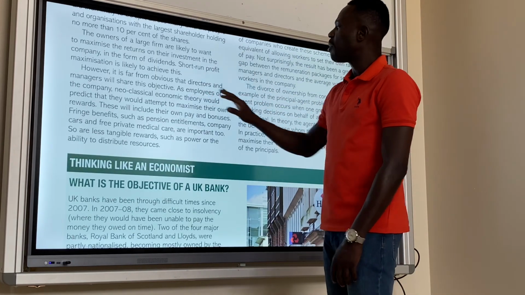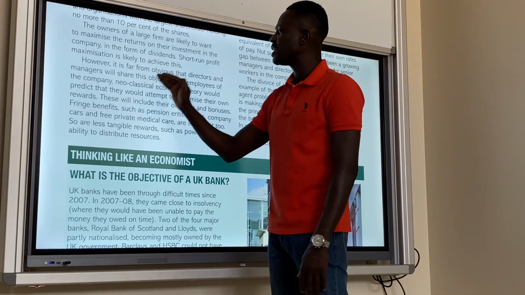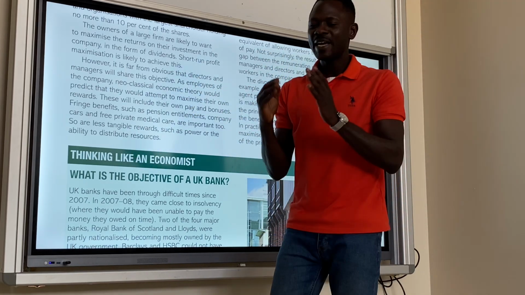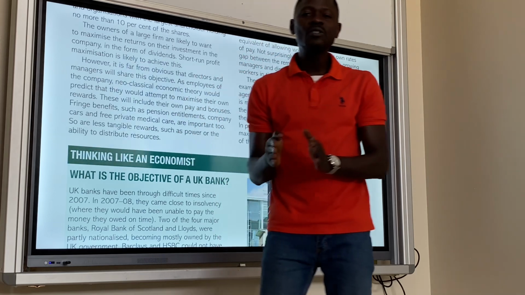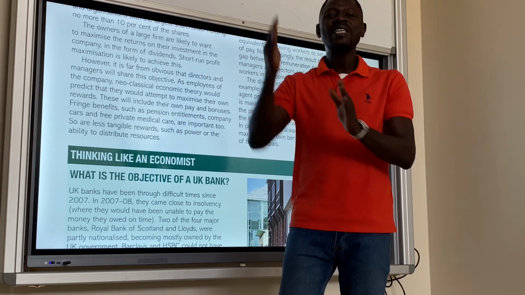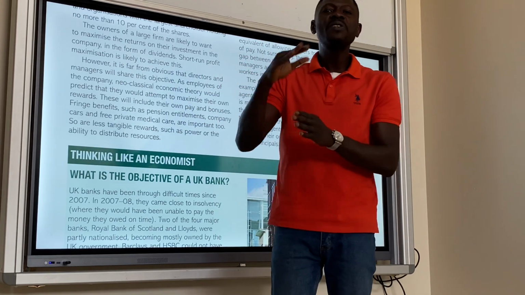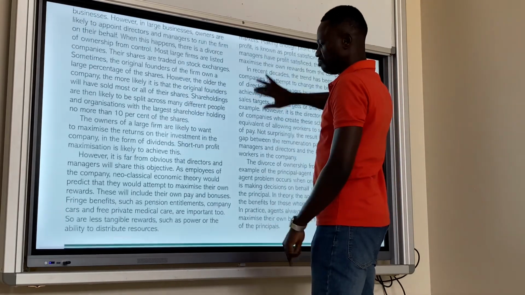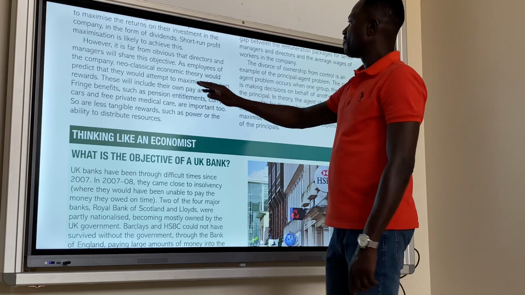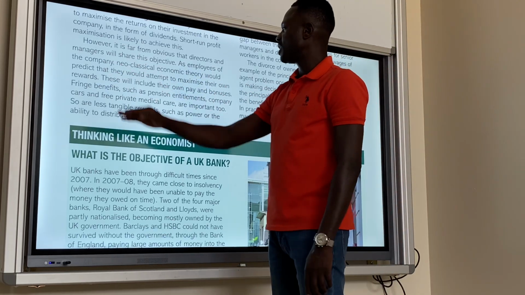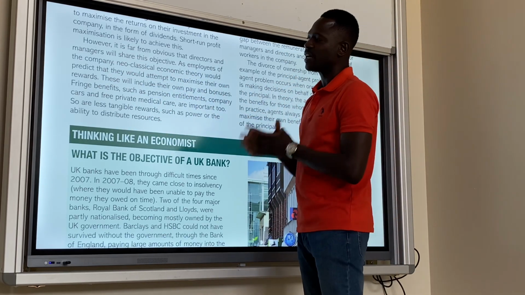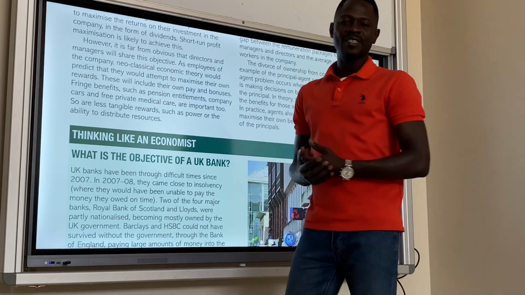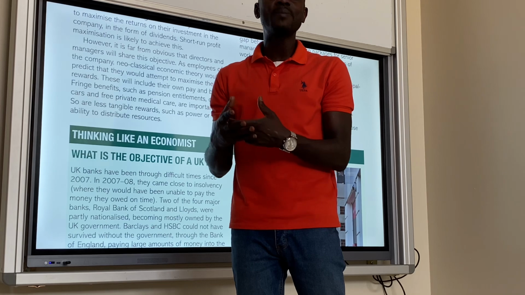However, it is far from obvious that the directors and managers will share this objective. So, the directors and managers have a different objective to that of the owners of the business. As a result, there is conflicting interest. This conflicting interest is what we call divorce of ownership from control. As employees of the company, neoclassical economic theory would predict that they would attempt to maximize their own rewards. So for employees and managers, they would rather want to maximize their rewards.